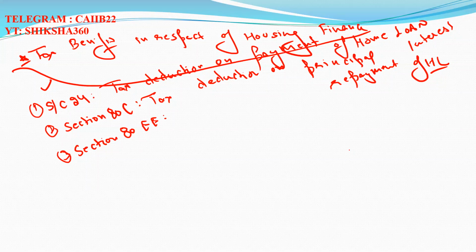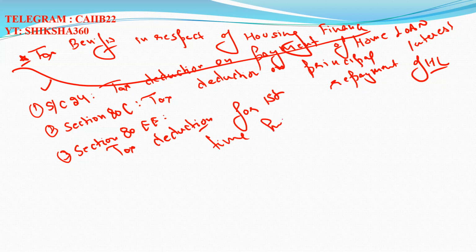Third one, section 80EE, that is tax reduction for first time home buyer. Okay. So these are some of the important points which I want to discuss with you.